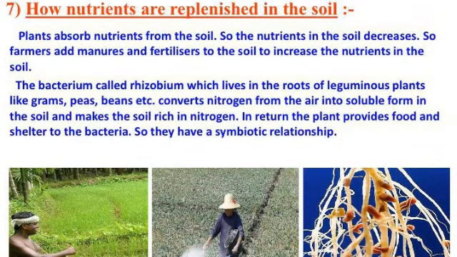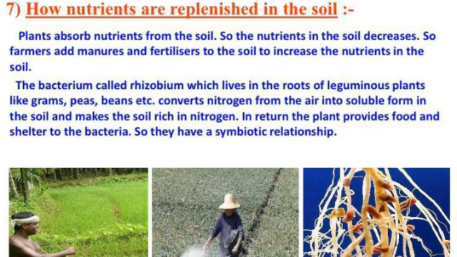The last topic of this lesson is how nutrients are replenished in the soil. Plants absorb nutrients from the soil, so the nutrients in soil decrease. Farmers add manures and fertilizers to the soil to increase the nutrients in the soil.